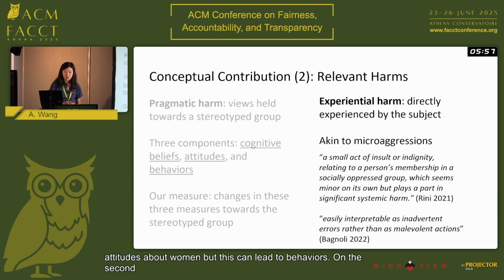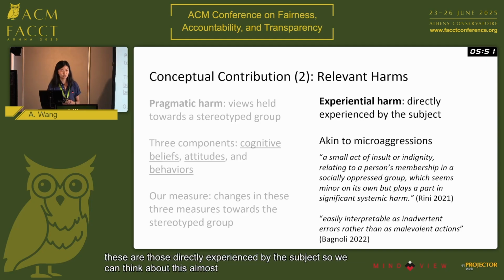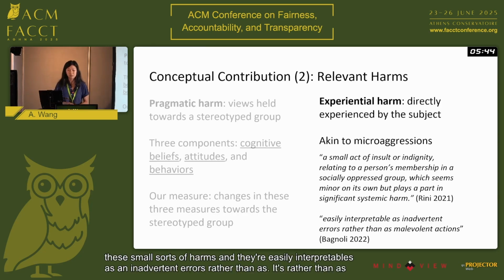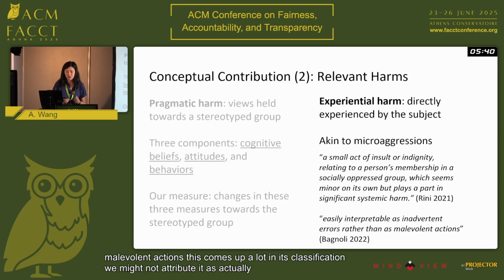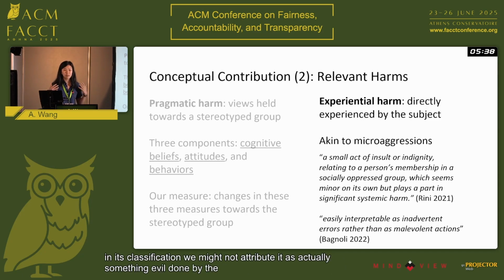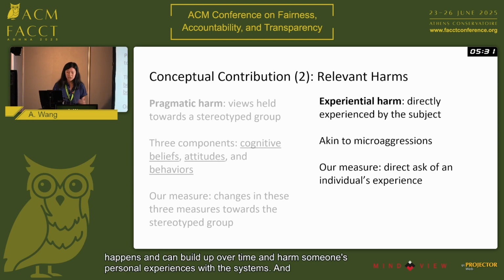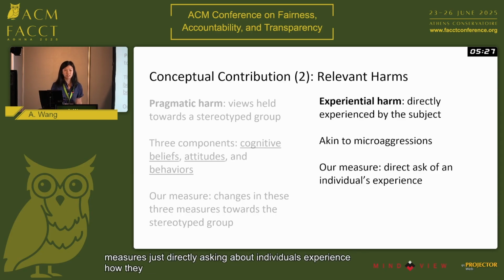The second form of harm we think about is experiential harm. These are those directly experienced by the subject. So we can think about this almost like microaggressions, which are these small sorts of harms. They're easily interpretable as inadvertent errors rather than as malevolent actions. This comes up a lot in image classification, where we might not attribute it as actually something evil done by the computer vision system, but it happens and can build up over time and harm someone's personal experiences with these systems. And so here are measures just directly asking about an individual's experience, how they feel when they see misclassifications towards